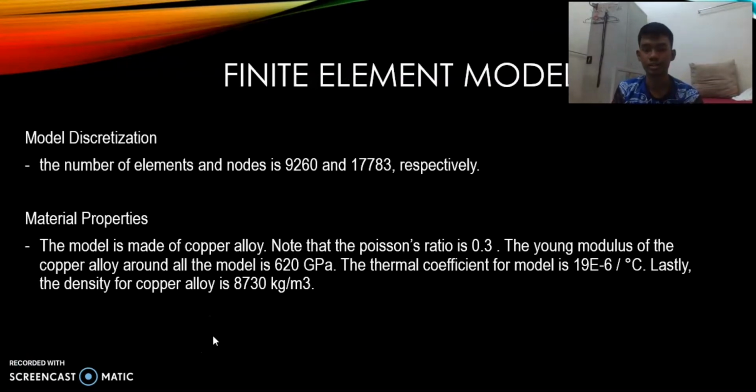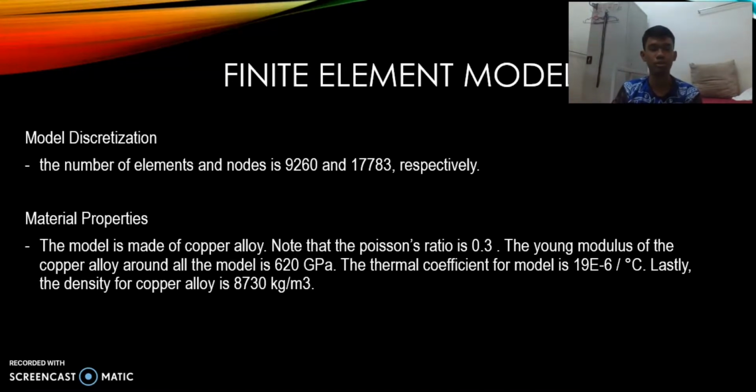Now that the methodology is done, we move on to the finite element modeling. The first one is the model discretization. The number of elements is 9,260 and the number of nodes is 17,783. For the material properties, the model is made of a copper alloy with a Poisson's ratio of 0.3.